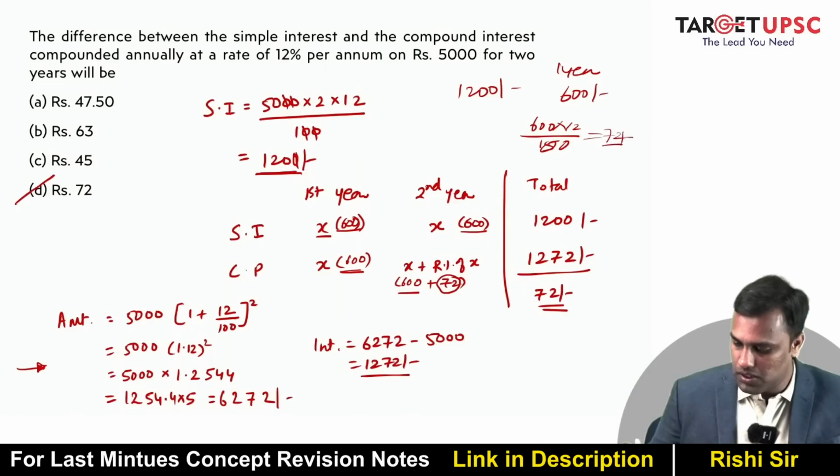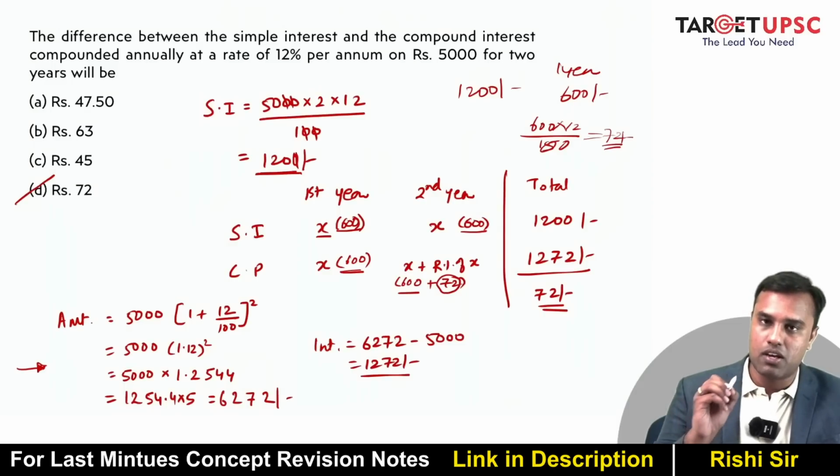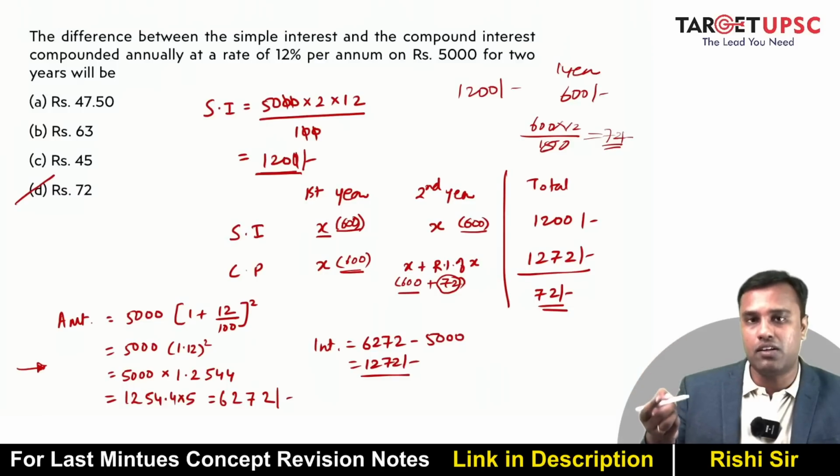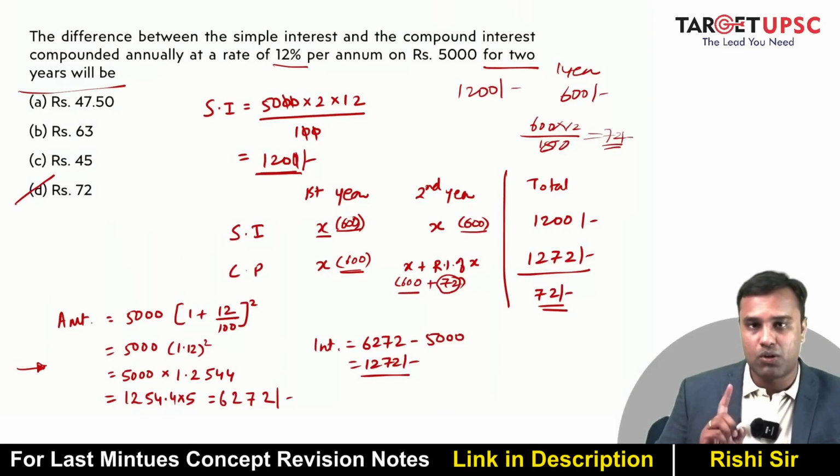That comes out to be 72. So that becomes your answer. So all you have to do is figure out simple interest for 1 year and find 12% of that. You use this only for 2 years. That you have to remember.